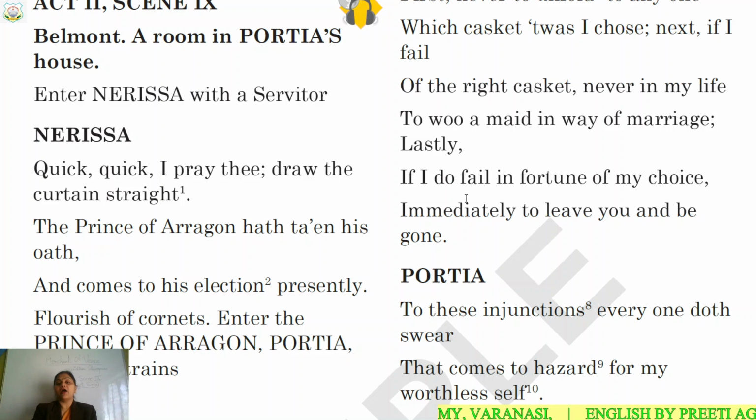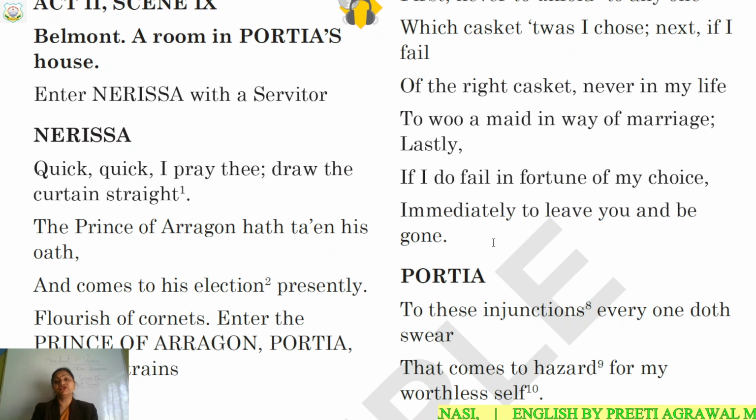Only one chance he is getting to open the correct casket. If he does not choose the correct casket, if he fails in fortune of his choice, if he has bad luck, then the third condition is immediately to leave Portia and be gone, and leave the place without speaking anything.